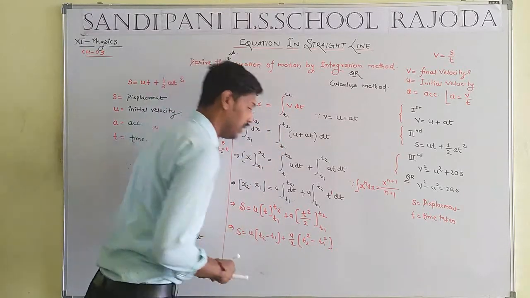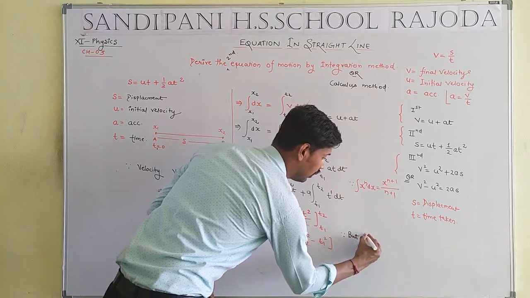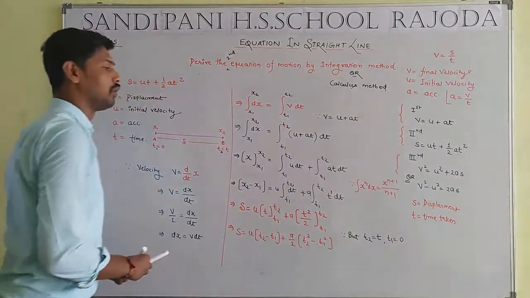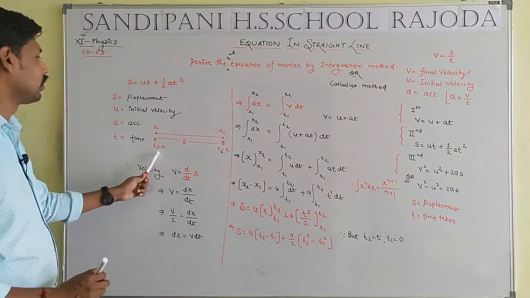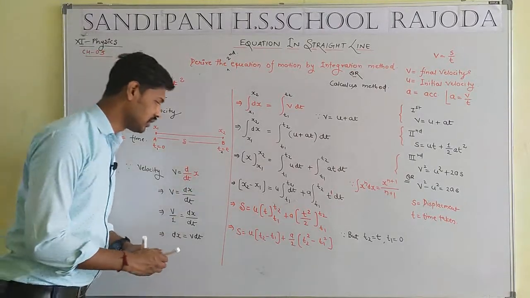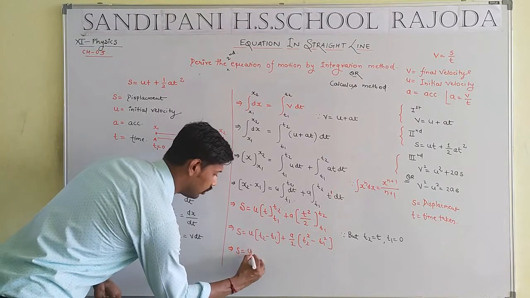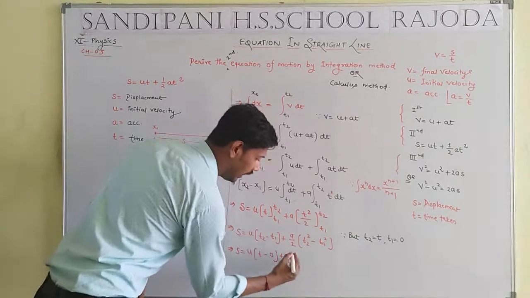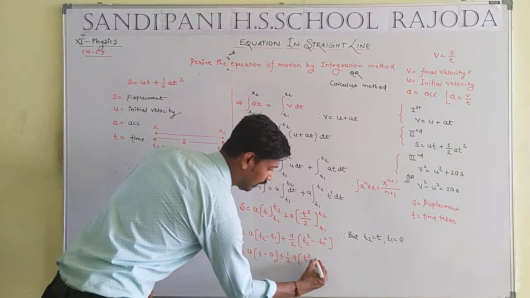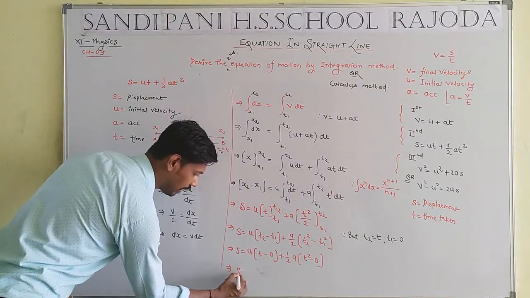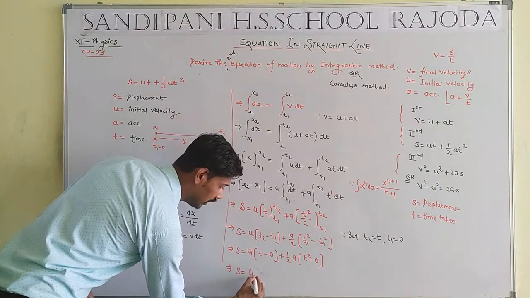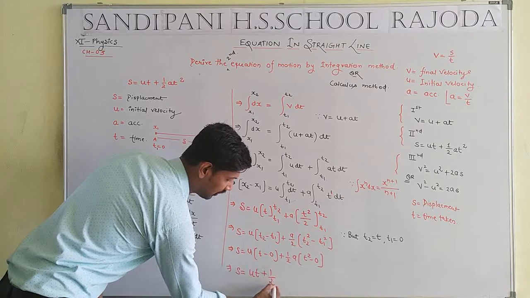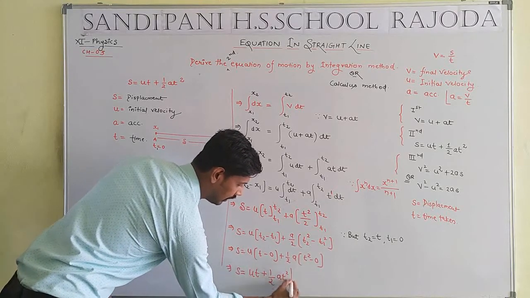But we know that t2 will be equal to t and t1 will be equal to 0. What is the meaning of t1? That means the initial time will be equal to 0 and the final time will be equal to t, such that we can write u t minus 0 plus 1 by 2 a into t square minus 0. Final result: s equal to u into t, that is ut, plus half a into t square, that means at square.